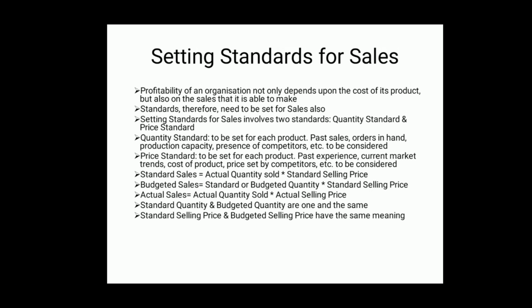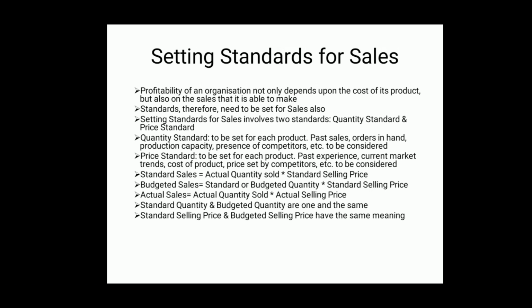Setting standards for sales involves two standards, quantity standard and price standard. Quantity standard is to be set for each product. In the sense, the organization may be producing one product or two or more products. Accordingly, it will have to set quantity standard for each and every product which it is producing.